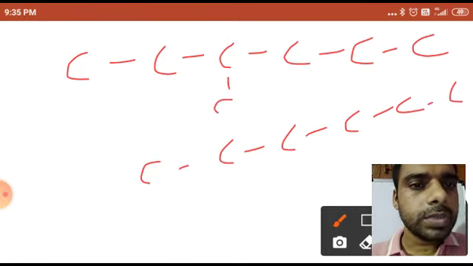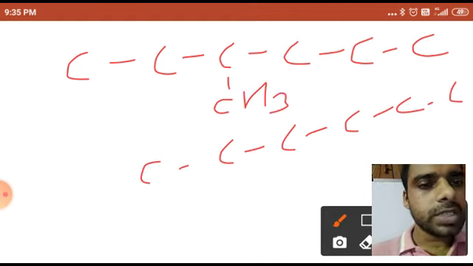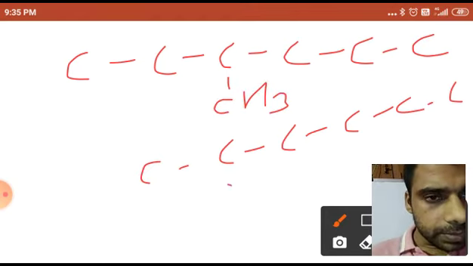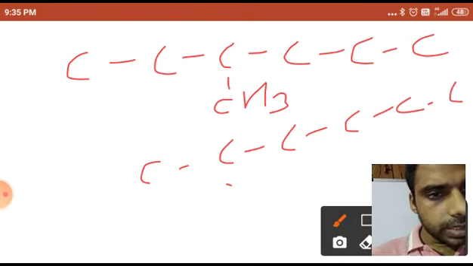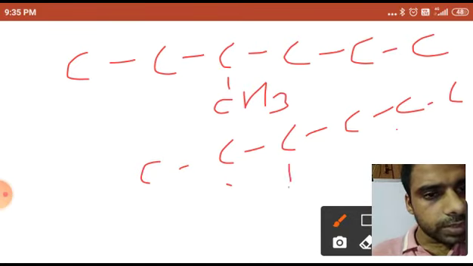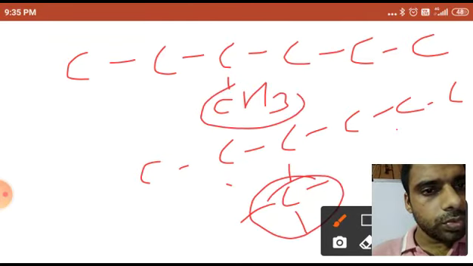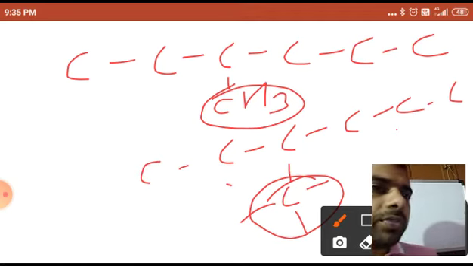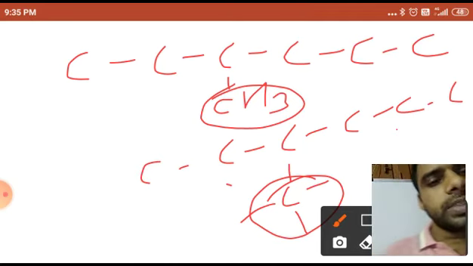Here at this position you can take one branch, one substituent, and at this position you can take 1 2 3 4. At this position you can take. So out of these, which will you give the priority, from which side will you give the numbering?